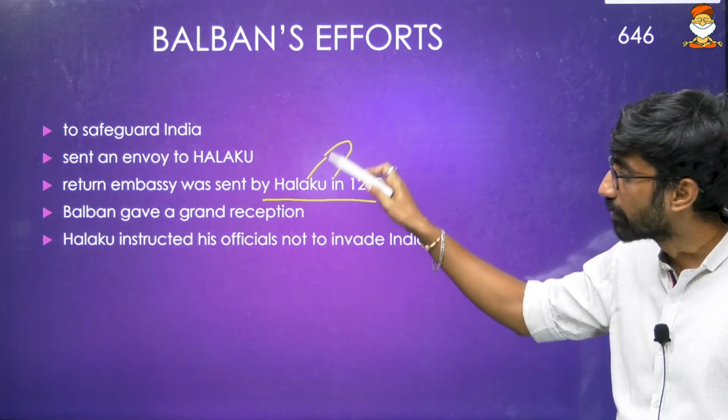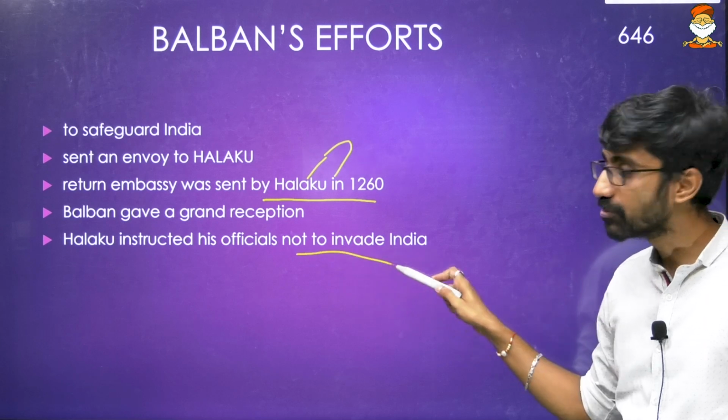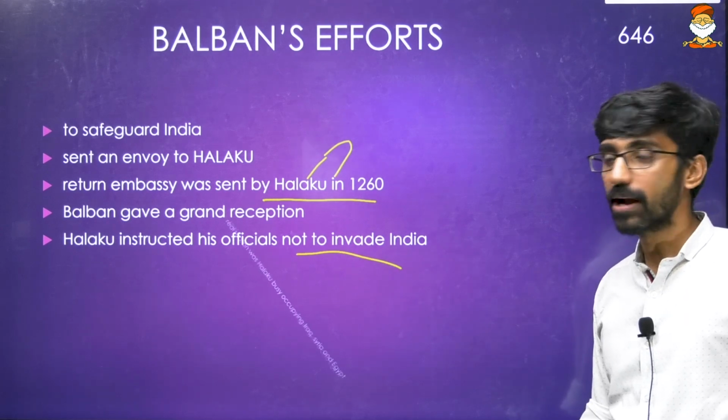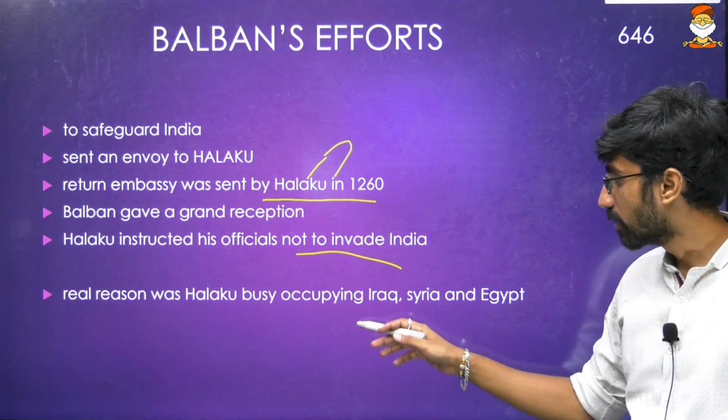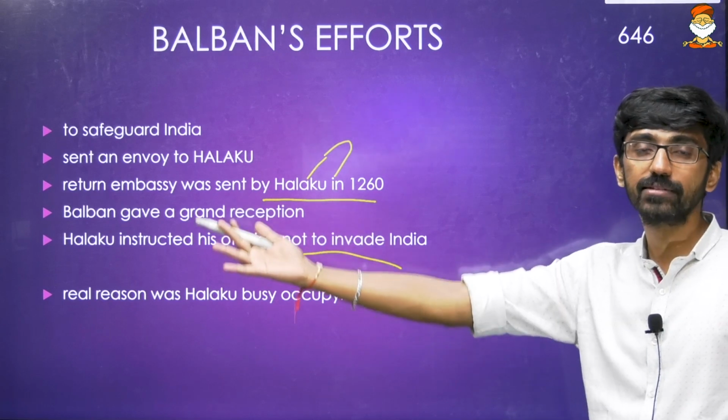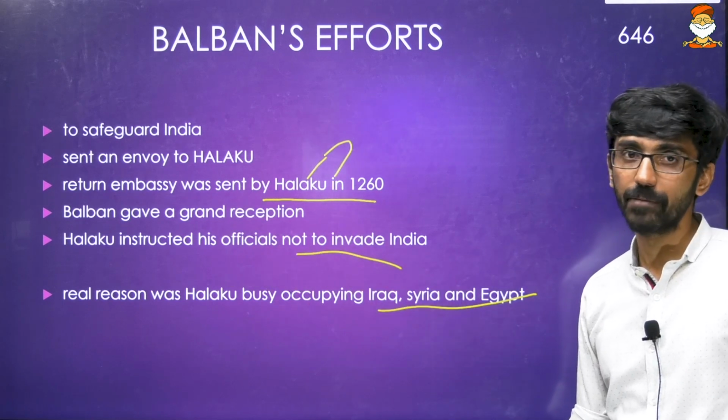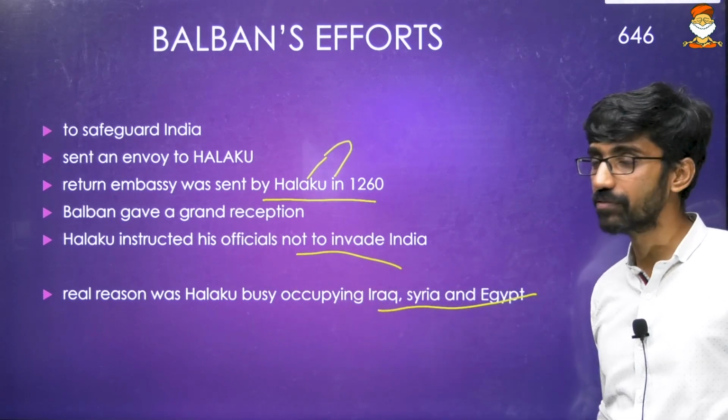Alauddin is the king of, we can say, the Mongols, and Alauddin told his officials not to invade India. At the same time, Alauddin was quite busy occupying Iraq, Syria and Egypt, so he couldn't concentrate much of his efforts on occupying India. So Balban was able to maintain good relations with them.